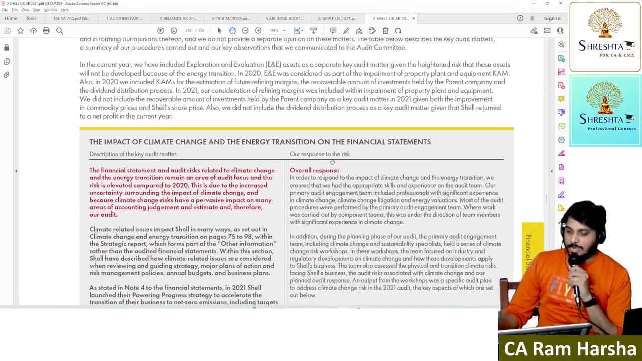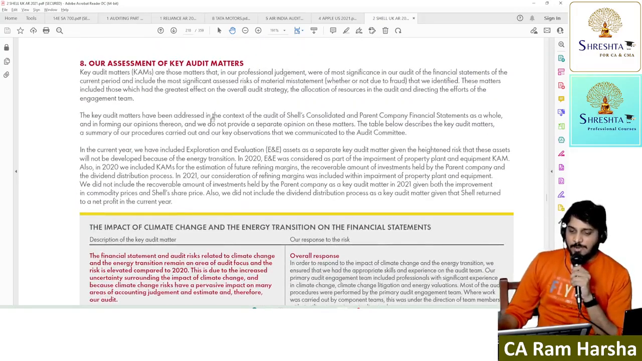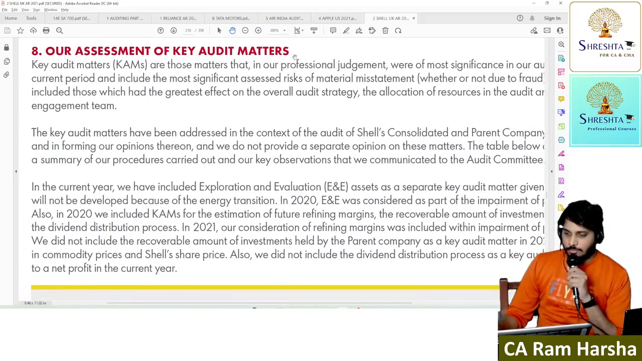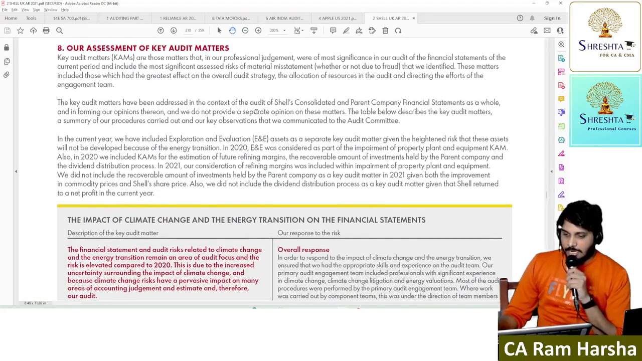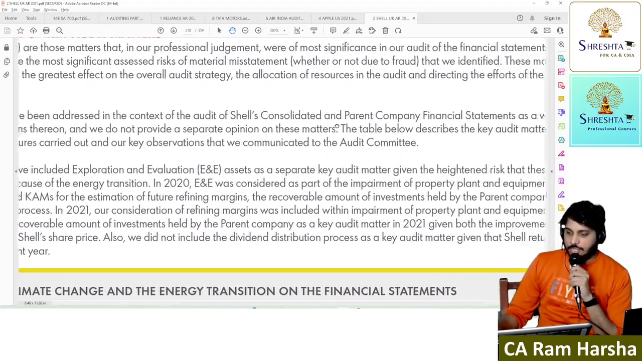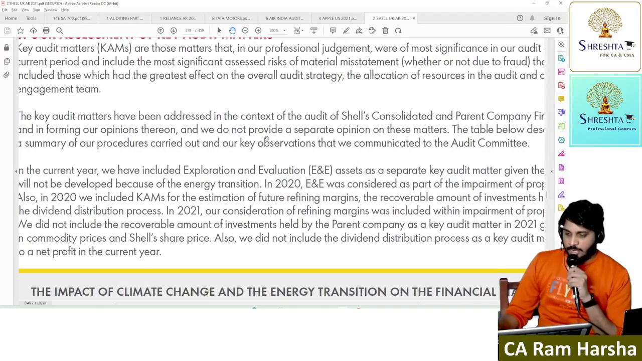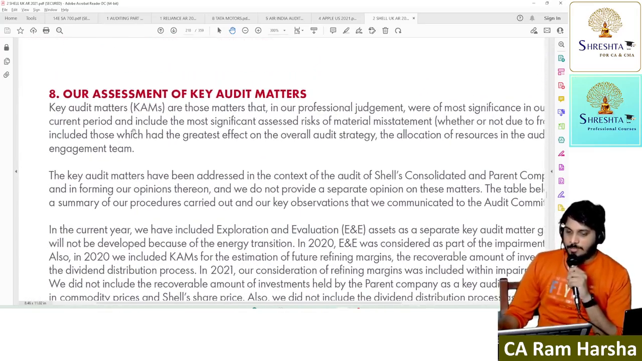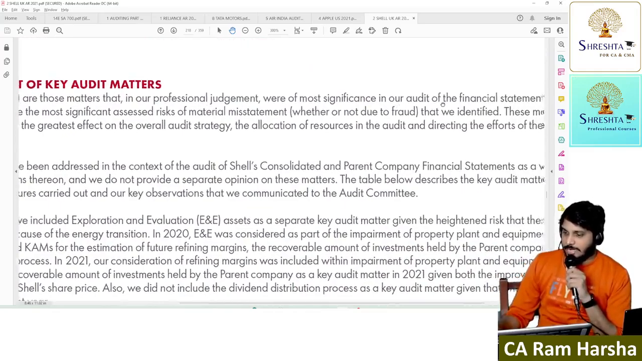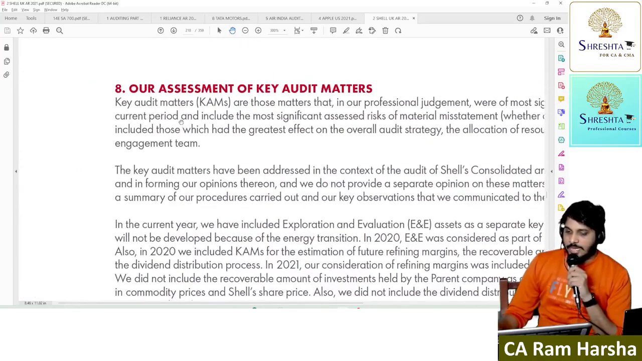So what is the matter? How they responded. How the auditor responded to that. Our assessment of key audit matter. You see the definition is more or less similar to India. Key audit matters are addressed in the context of the audit. Second para you see, key audit matters are addressed in the context of the financial statements as a whole, and we do not provide a separate opinion on these matters. Correct? What are key audit matters? They are those matters that in professional judgment were of most significance in the audit of financial statements of the current period.